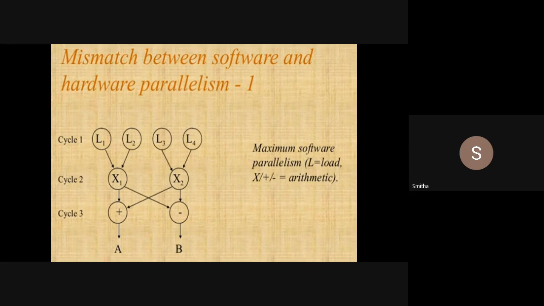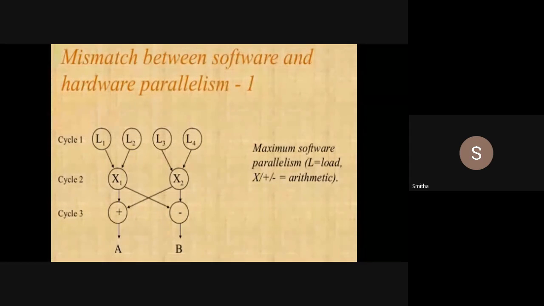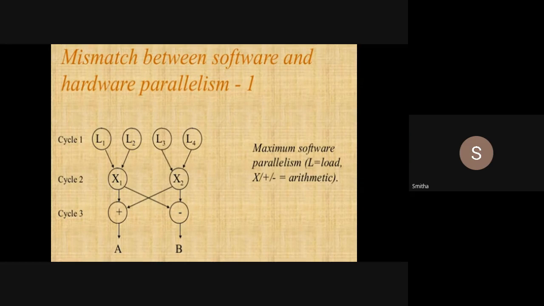Why? Because until and unless I execute the S1 statement and get the result, I cannot execute S2, because I need the result of S1 as an input for S2. Yes, right. So what happens then? I have two processors, but even though I have two processors, I cannot execute S1 and S2 in parallel. So that is nothing but a mismatch between software and hardware parallelism.